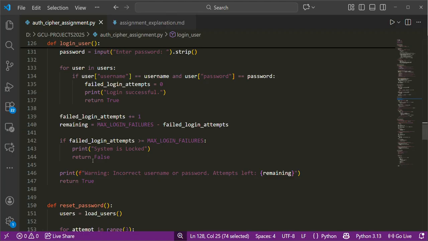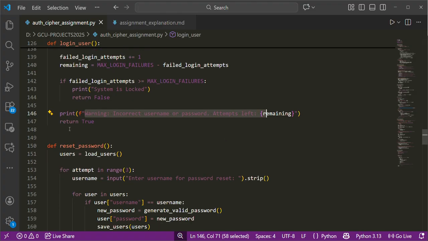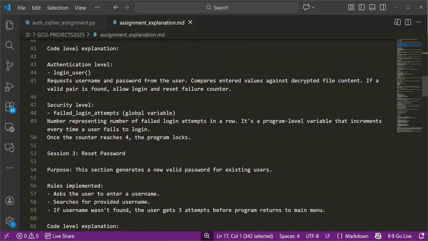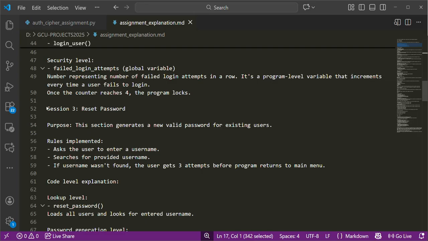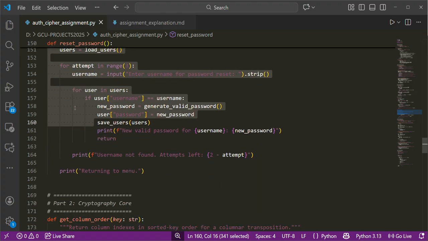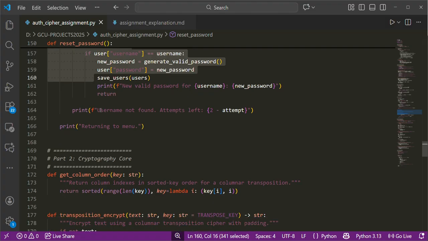It is going to fail with an issue saying incorrect username or password, so the user has to try again. The user gets three attempts to try the password, and then the password reset, which is right here and which I mention in my explanation sheet. That's where the implementation of part one is.